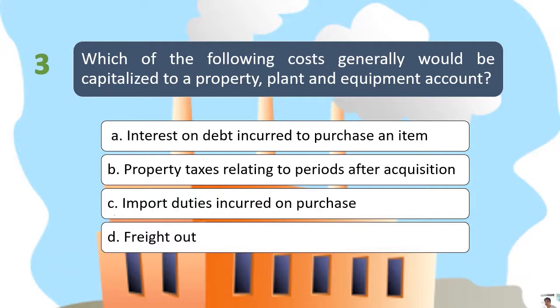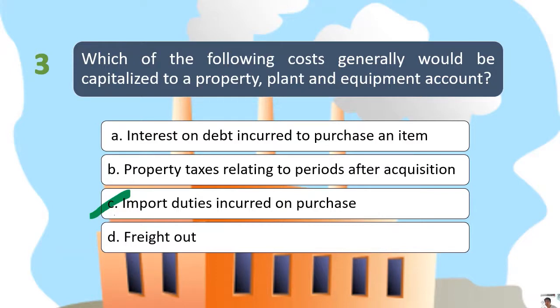So isa-isahin po natin. So letter A, so interest on debt incurred to purchase an item. B, property taxes relating to period after acquisition. C, import duties incurred on purchase. And D, freight out. So in this case, the right answer po is import duties incurred on purchase. So kasi considered yan as part of the purchase price, diba? As we discussed, lahat ng cost associated sa purchase ng product, as long as the product is not yet available for use, lahat po yun must be capitalized.